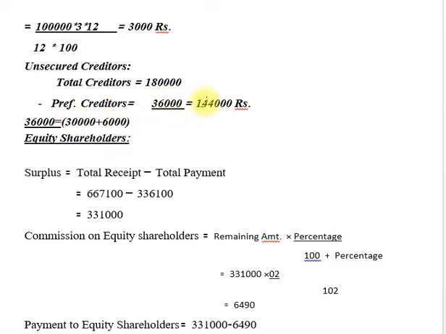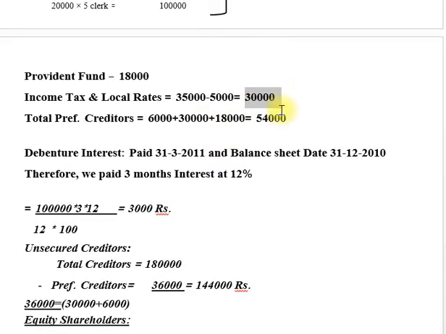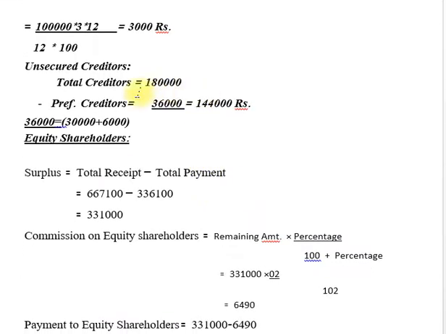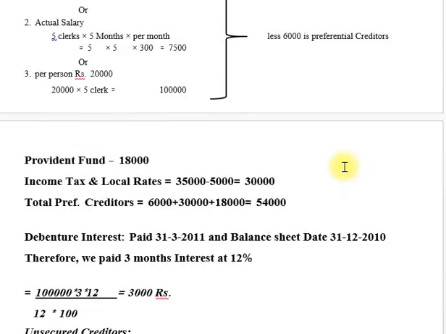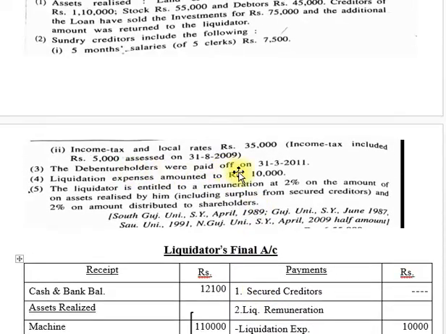So this one and this one we deduct from our sundry creditors, then we get the answer unsecured creditors 1,44,000. So we note down here 1,44,000. Now friends, we complete all the calculations.